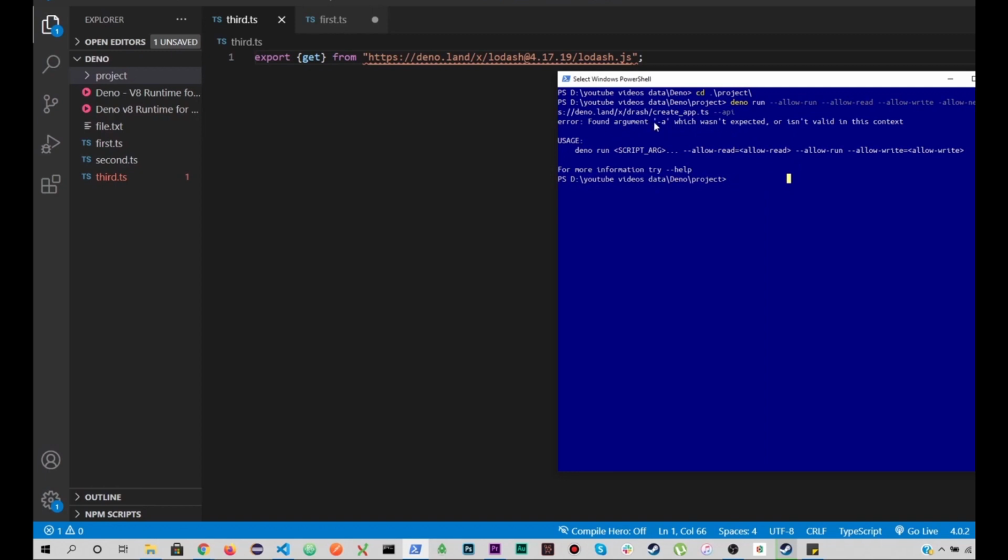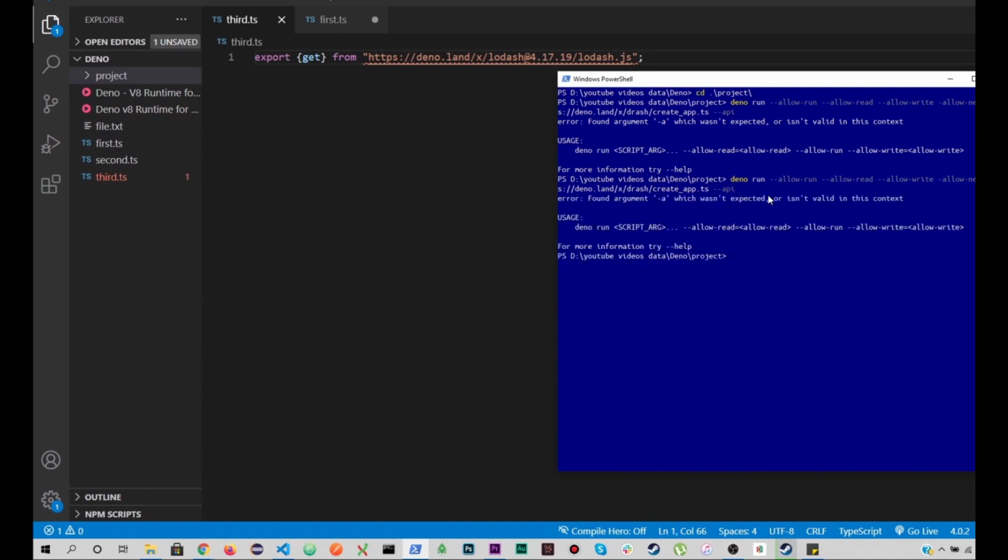which was found argument A, which wasn't expected or isn't valid in this context. So let me go through. This is the allow run, and then we have allow read, allow write, allow net, and then https dano land x drash create app.ts. Hit enter.